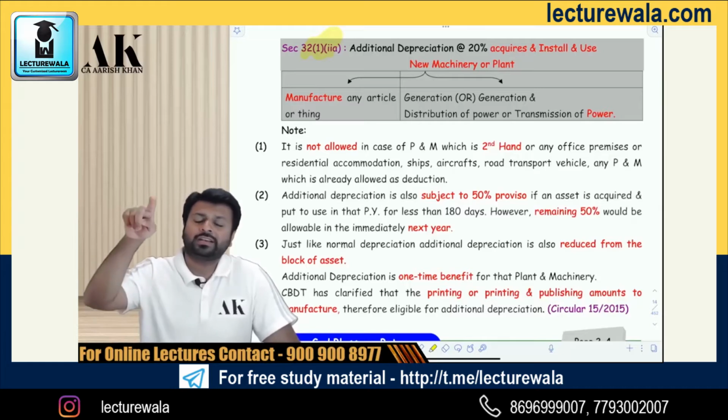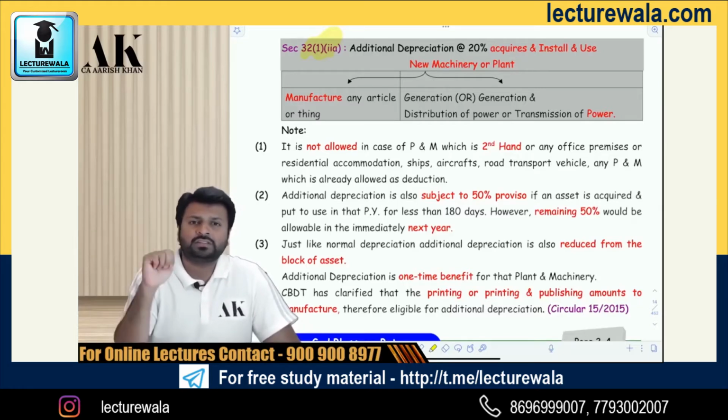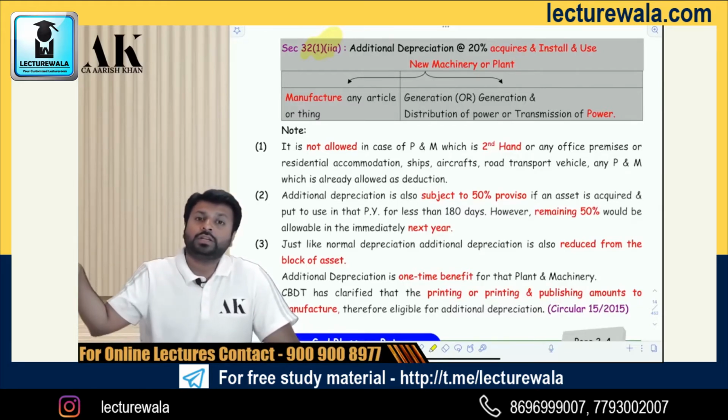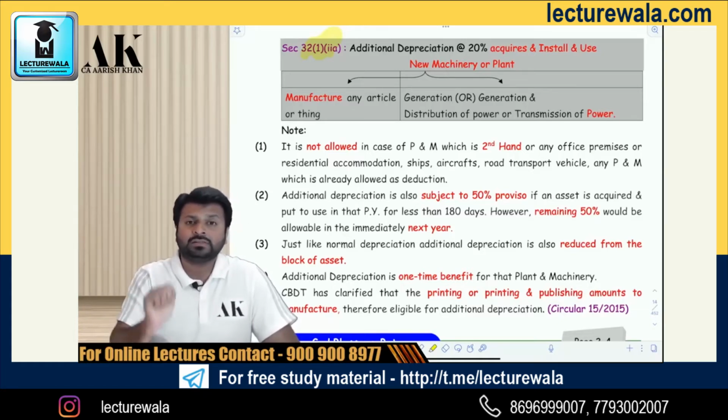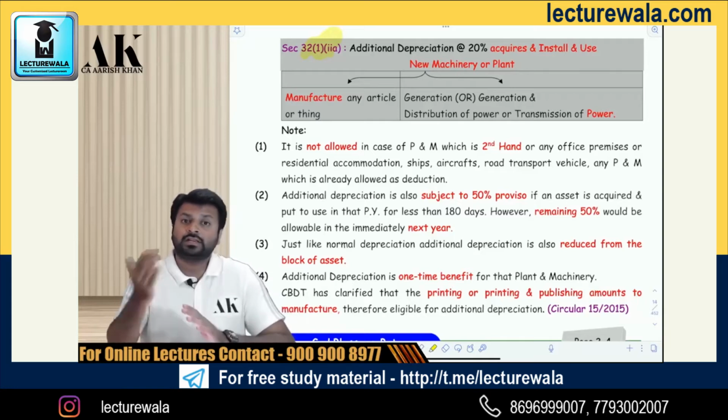Maybe you have already taken a deduction under section 35 in the form of scientific research. Or for that matter, you have already taken a deduction under section 35AD as production of fertilizer business. So you cannot get additional depreciation on that amount.